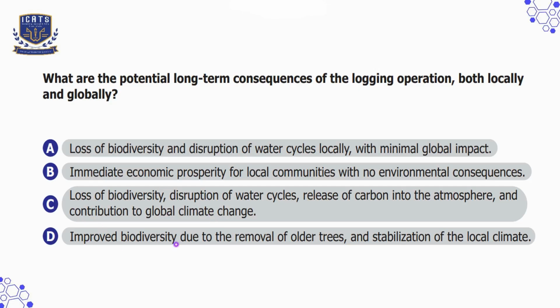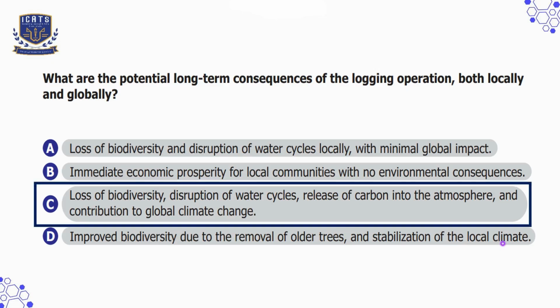Option D, improved biodiversity due to the removal of older trees and stabilization of local climate, which is incorrect because the passage says the opposite. So I'll choose option C here.